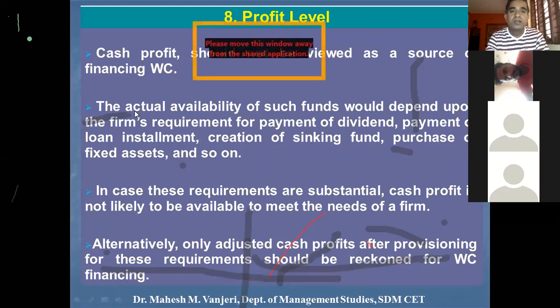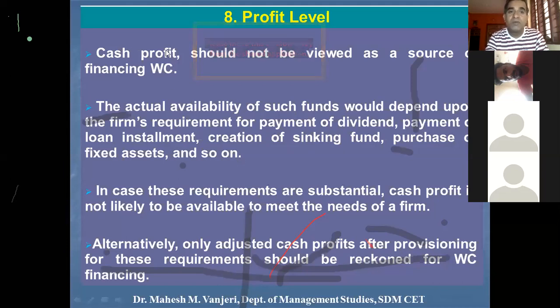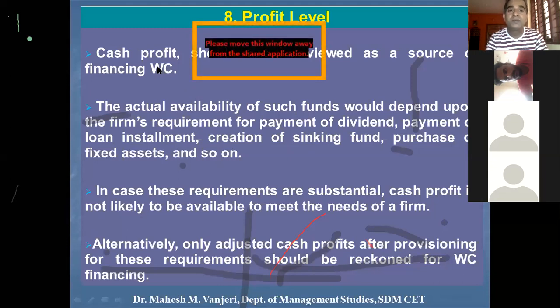Why? Because the actual availability of cash profit or such funds would depend upon the firm's requirement for payment of dividend on equity shares, preference shares, payment of loan installment, as well as payment of interest on debentures, creation of sinking fund for the purpose of purchase of new machinery and purchase of fixed assets and so on. So the cash profit is primarily used for these purposes. That is the reason why a company should not basically use cash profit for working capital purpose.